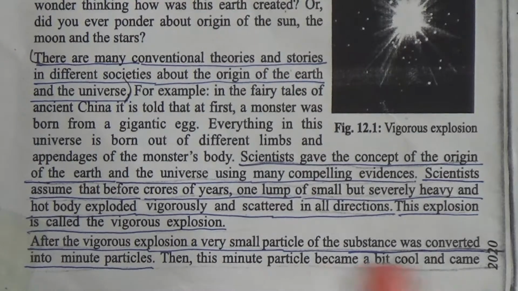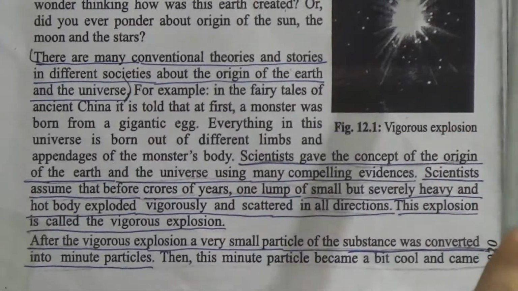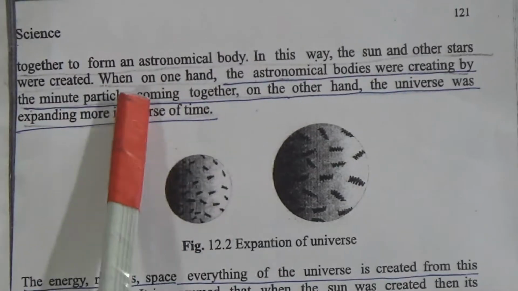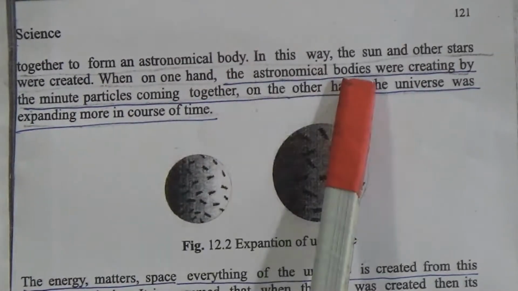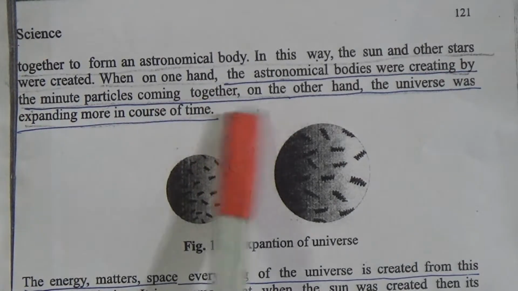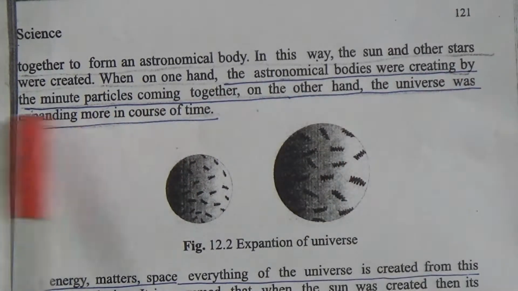Then these minute particles became a bit cool and came together to form astronomical bodies. In this way, the sun and other stars were created. While on one hand the astronomical bodies were being created by the minute particles coming together, on the other hand the universe was expanding more in course of time.